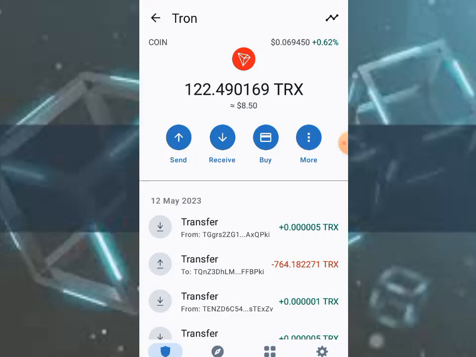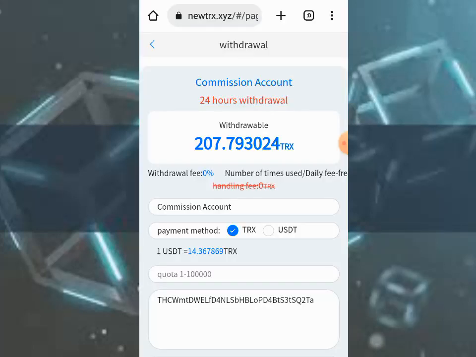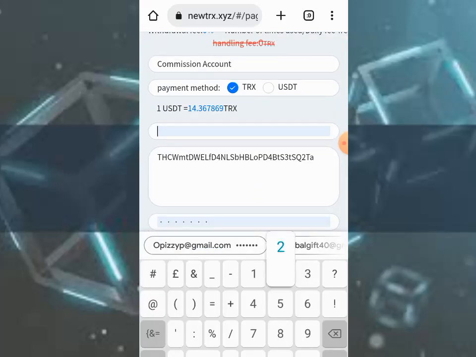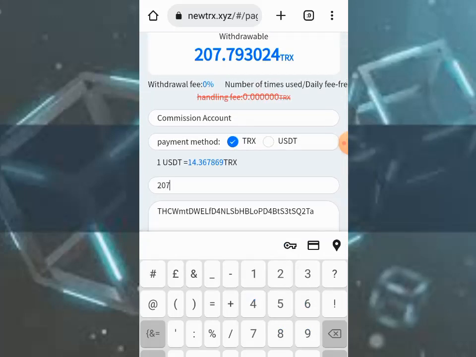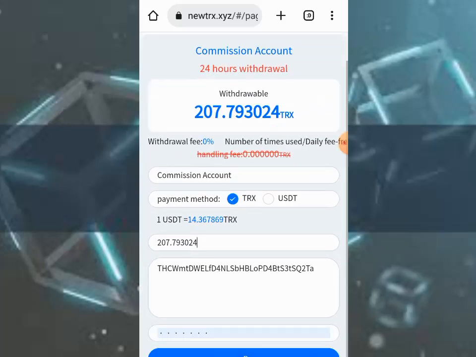I have 122 TRX. Let's place a withdrawal now. Let's click on confirm.